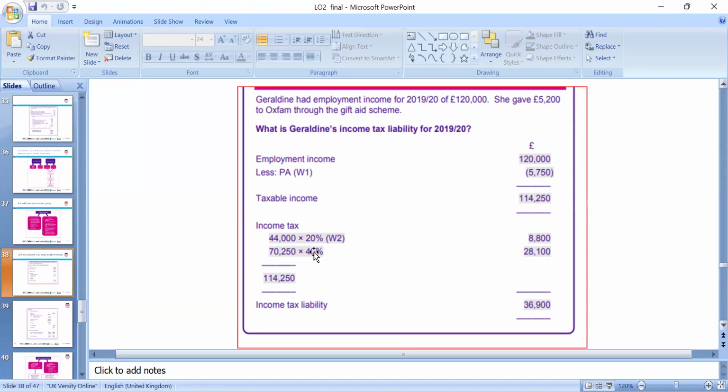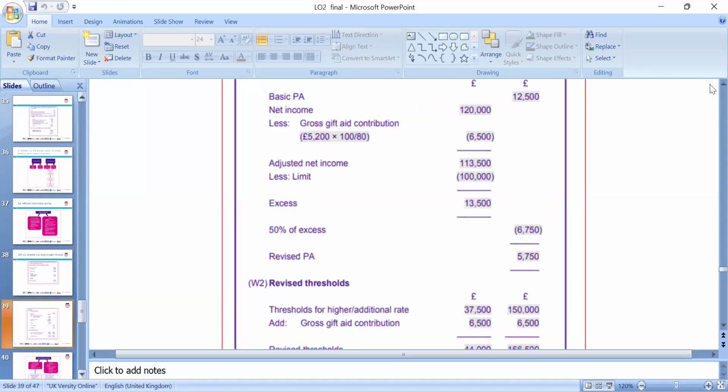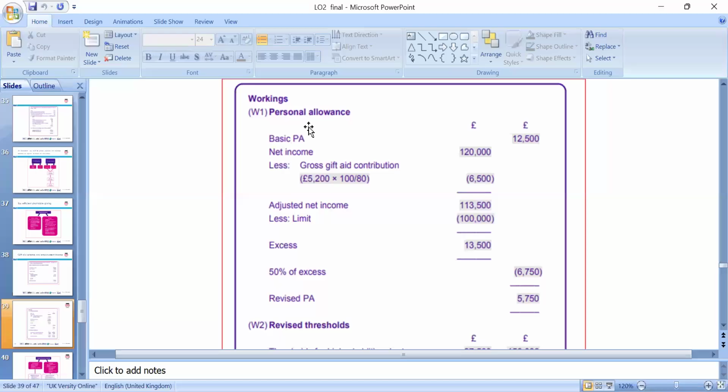Of course, personal allowance, which we can look at, and we have to calculate 20%, 40%, of course, over 120,000. So we have to look at these personal allowances and all the workings you've been given on the next slide. Please, we look at the personal allowance, the net income, and the gross Gift Aid contribution. If you have it, times 100 divided by 80, so we have to gross them up. Then we have the adjusted net income, less the limit of 100,000 if you're earning more than that, so the excess is 30,500, at 50%. That's how your personal allowance can be dropped.